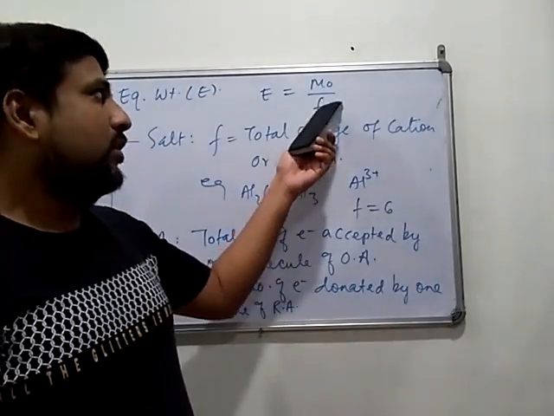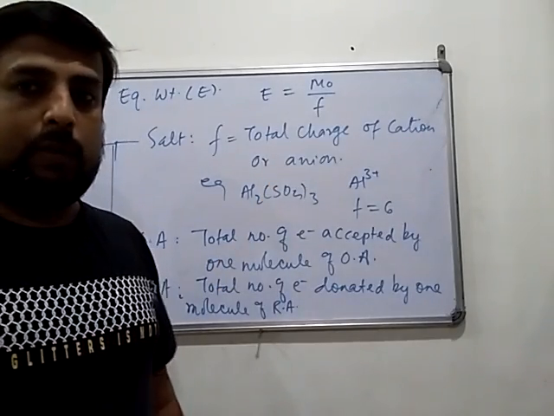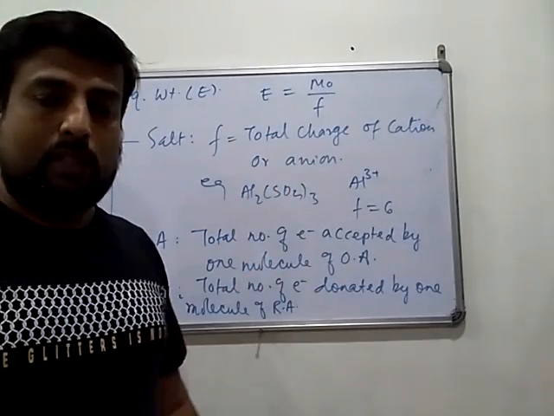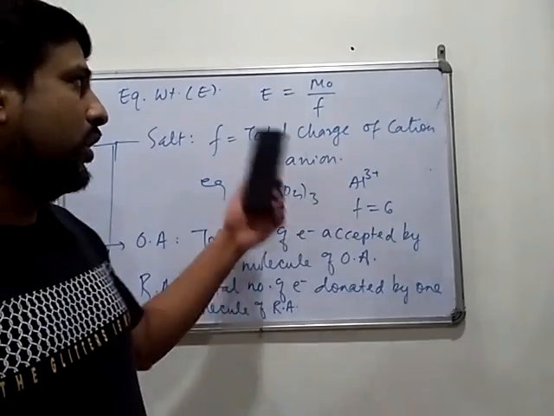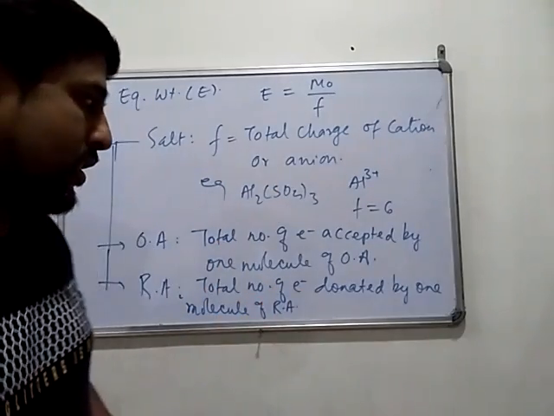That factor should be used in this formula for dividing the molar mass, and you will get the equivalent weight of the oxidizing or reducing agent.